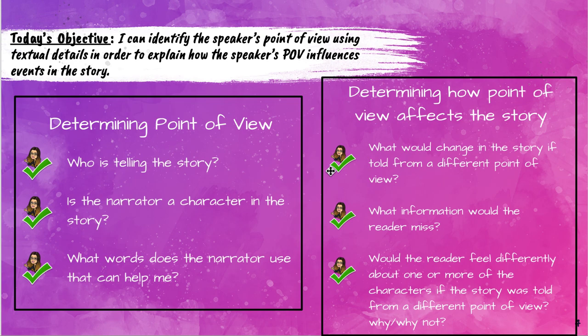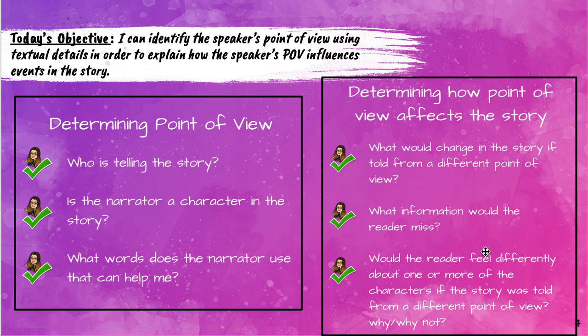So the story would have been told differently, and we as readers might not have understood the problematic behavior that was happening, right? Instead, it might have been described as, there's this really nice and caring lady. She saw us waiting in the airport for our mother, and she just wanted to give us a little bit of money because we were so well behaved, right? It would have been described much differently than it was by Delphine. So the story, the way we interpret it, would have changed. Now, what information would the reader miss? So what information would the reader miss if it was told from someone else?